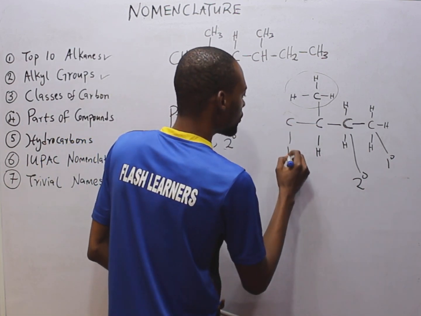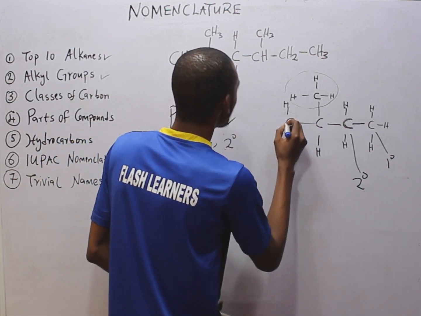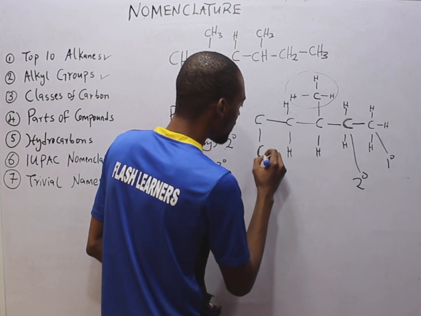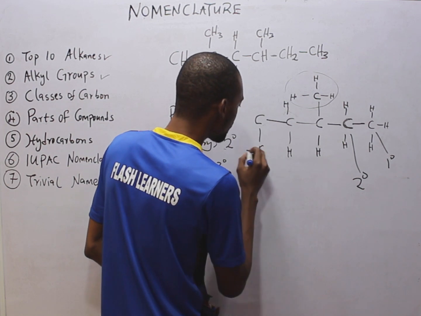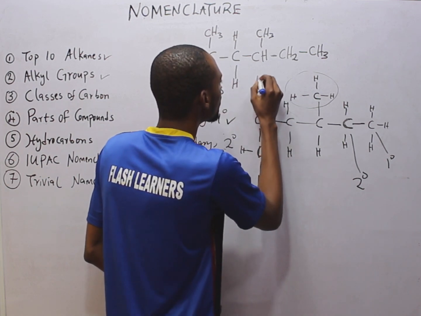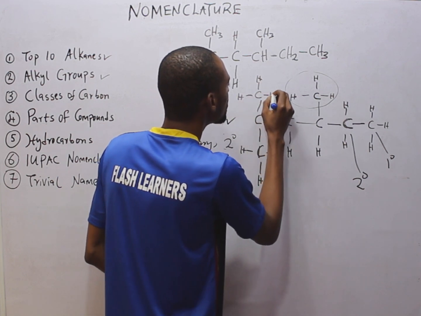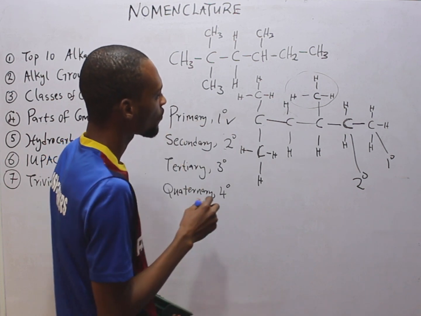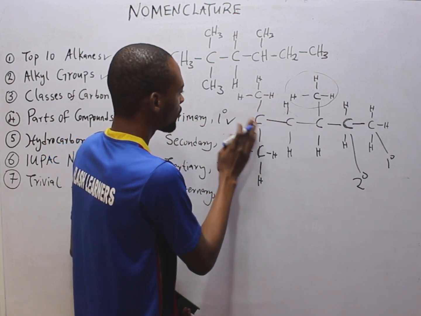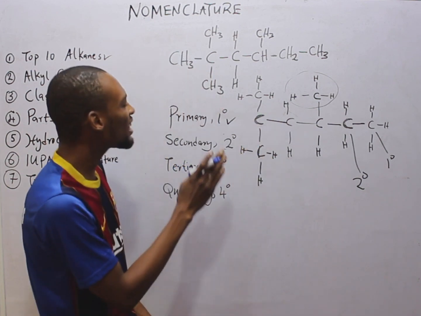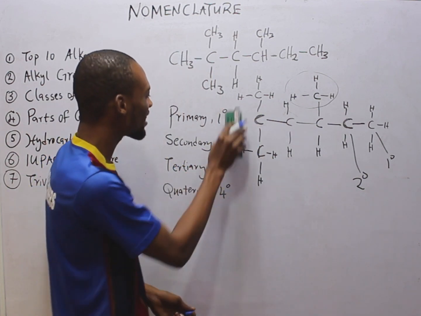You understand better now. So let's proceed. Let's say we have normal carbon, hydrogen, hydrogen. We proceed. We have carbon, hydrogen, hydrogen, hydrogen, carbon, hydrogen, hydrogen, and hydrogen. Now look at something. Taking a look at this particular carbon, how many other carbons are linked to it directly?